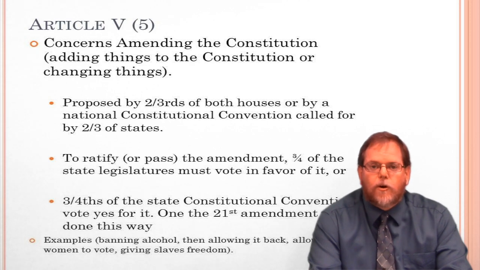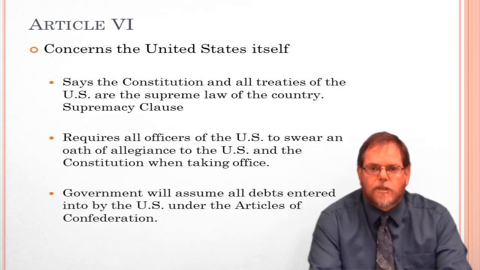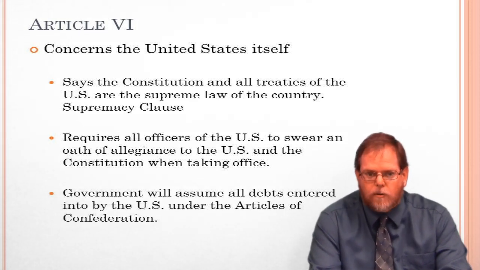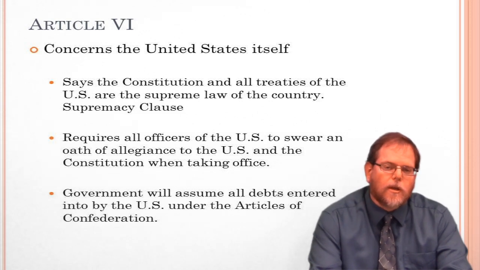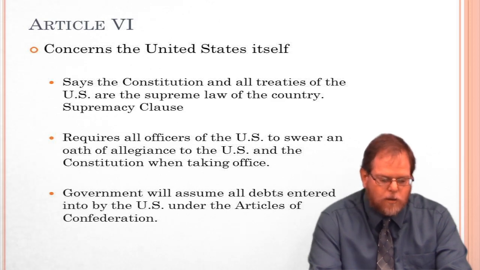Let's move on now to Article 6. This concerns the United States itself. It says that the Constitution and all treaties of the United States are the supreme law of the country. This is called the Supremacy Clause. It was the supreme law. We've talked about that a little bit before. No other state laws or anything like that can override a constitutional law.